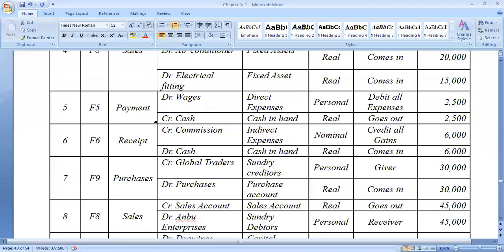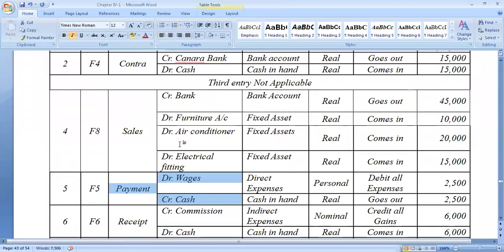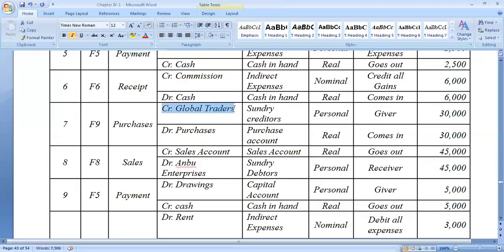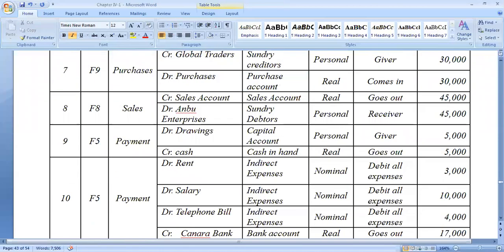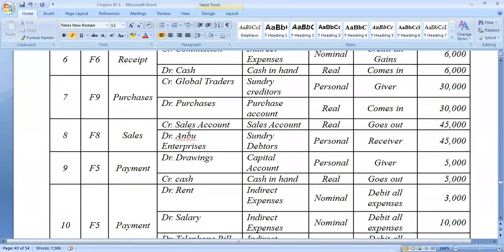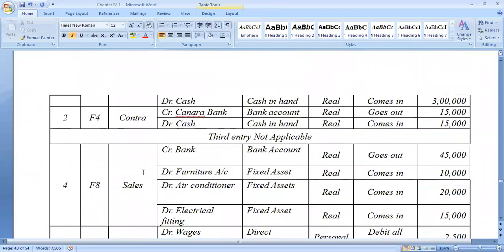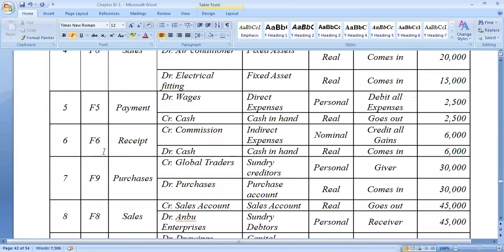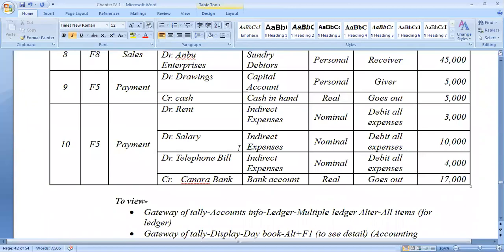So only in the case of a payment entry, you can observe here in the payment transaction, the debit and the credit come. In the rest of all the transactions, the credit item comes and then the debit items appear. So this is how the transaction moves on, that is, Ungo Enterprises account debit to sales account. So here in terms of Tally ERP 9, sales to Ungo, purchases, sales, payment, and very important, these keys. Don't get confused with these keys.